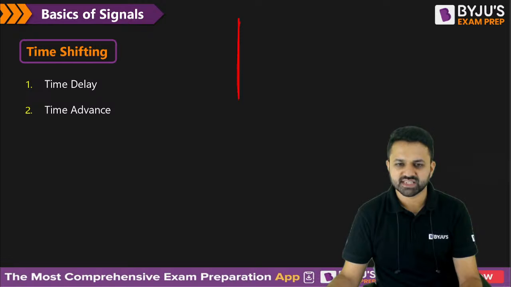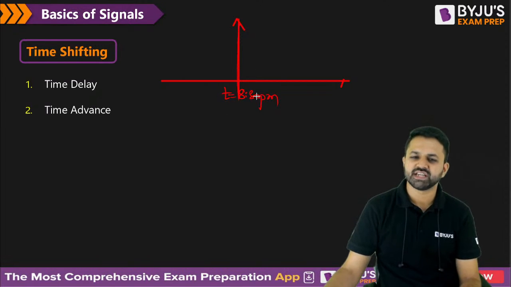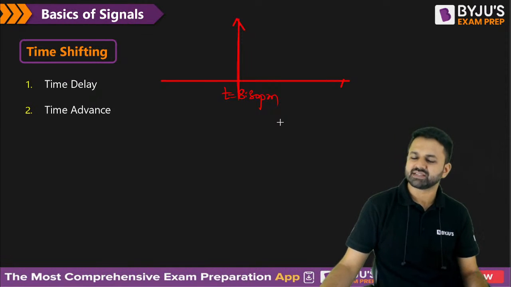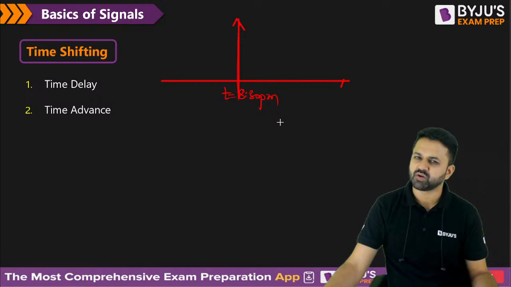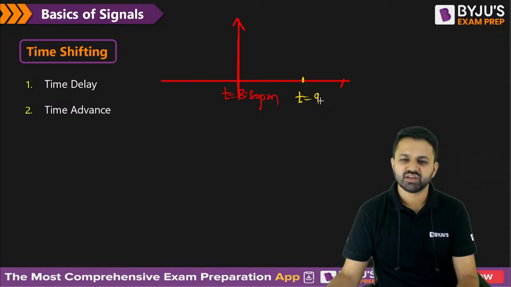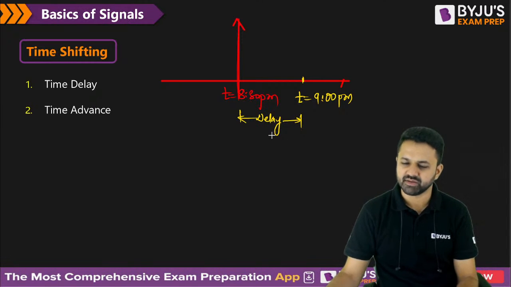Suppose this is our x of t, or any signal, at time t equal to right now 8:30 p.m. Suppose you planned on watching this video at 8:30 p.m., but because of some reason, maybe some other classes, or your project work, your college work, or your job, you joined this session after some time, at 9 p.m. That means you are delayed in this class by 30 minutes.